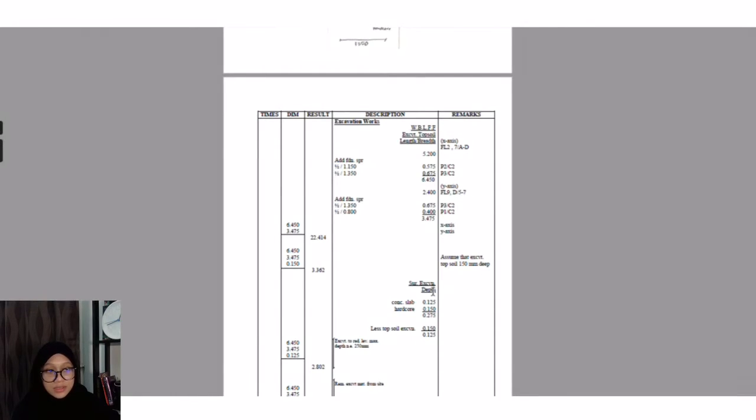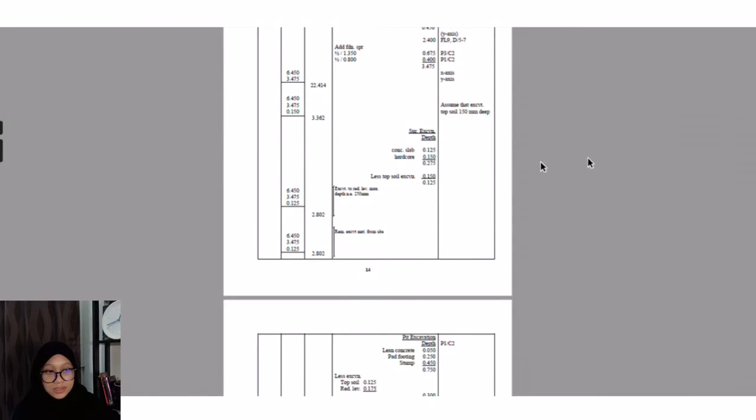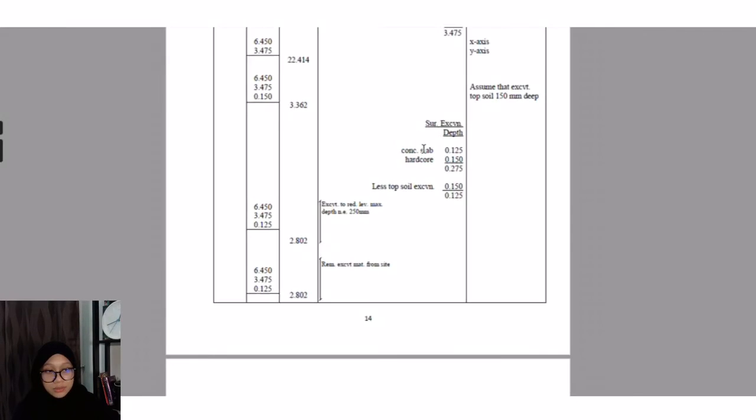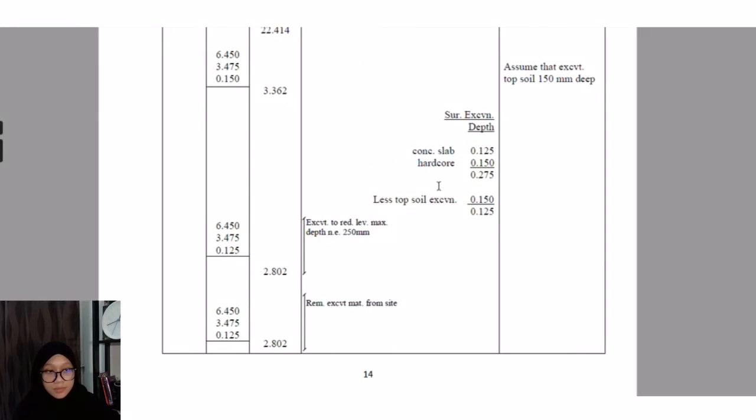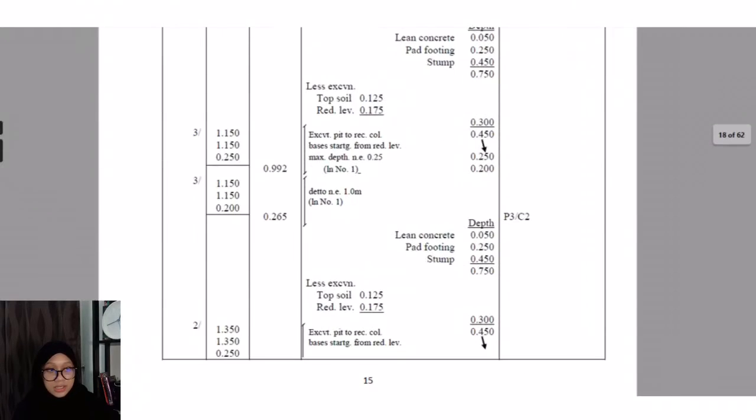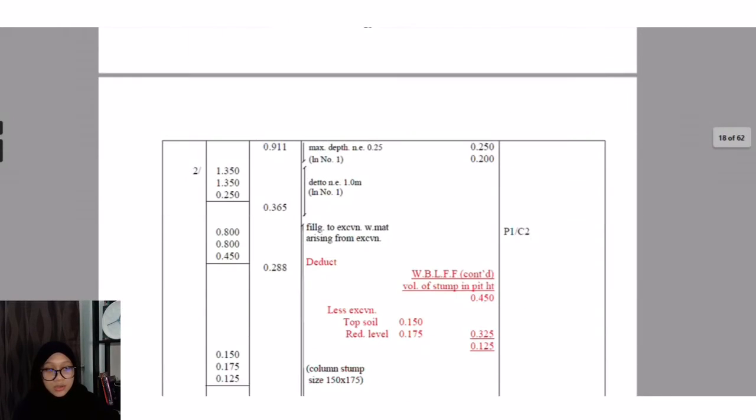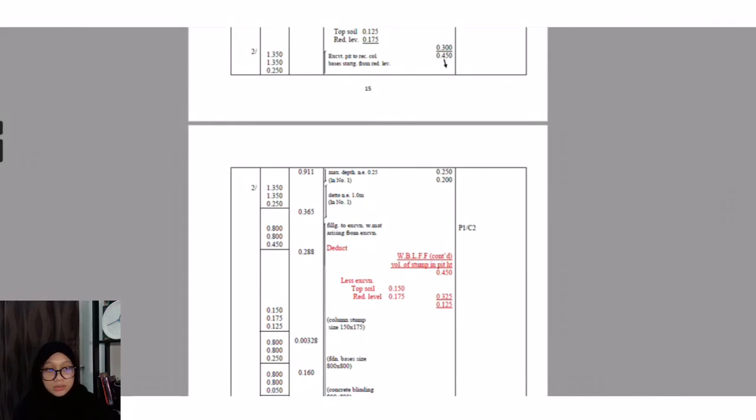After excavation topsoil, you have to calculate the surface excavation. Surface excavation is you have to know the concrete slab and the hardcore, and then you have to minus the topsoil excavation. Pit excavation is after the surface excavation. For pit excavation you have to calculate for each foundation.